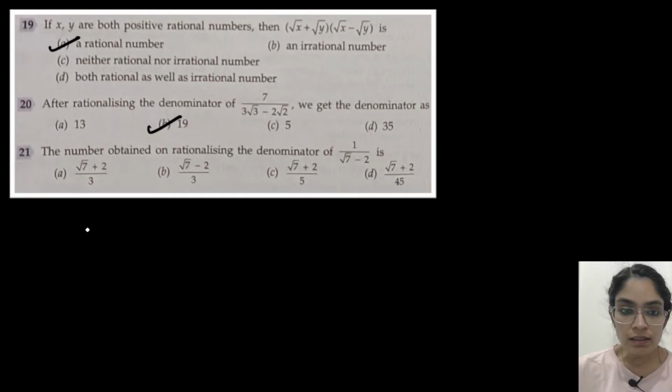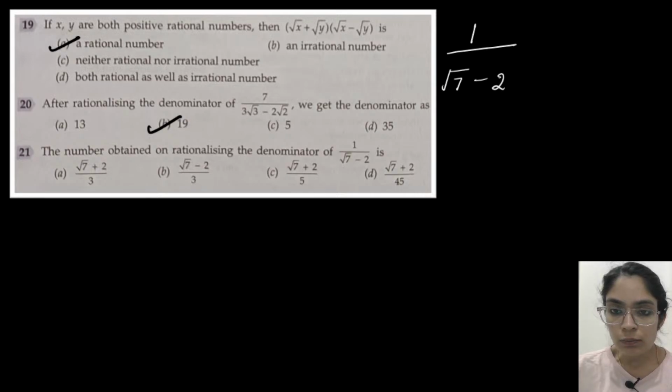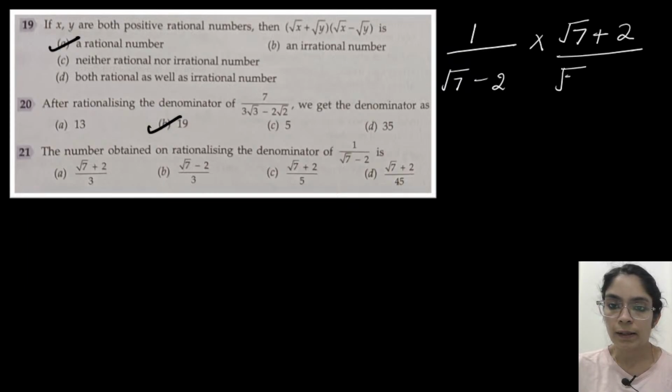Okay, so this is the question: 1 by root 7 minus 2. We have to rationalize it. The rationalizing factor, I have told you, is that we multiply numerator and denominator with the same term as we have in the denominator, but the sign will be opposite. So here I have root 7 minus 2, so the rationalizing factor will be root 7 plus 2.